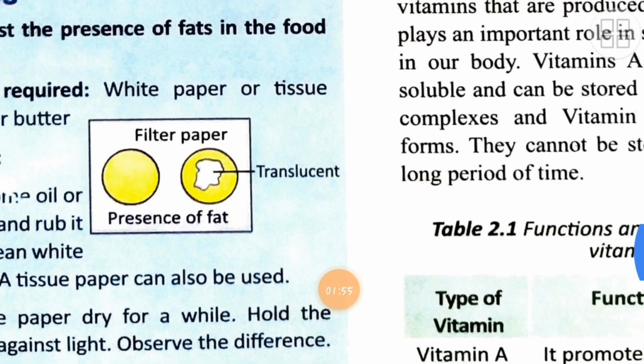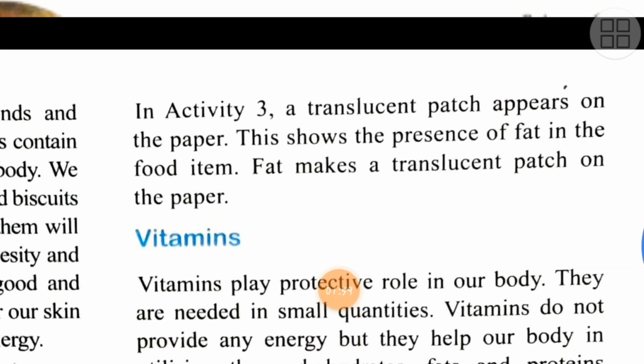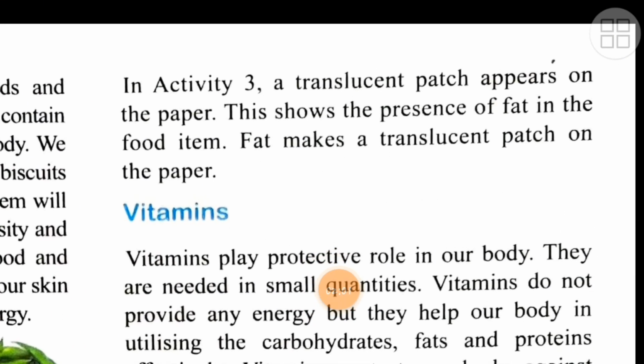Now let's move to the second part of the same page and see what is given there. Now conclusion, what they have written: in activity 3, a translucent patch appears on the paper. This shows the presence of fat in the food item. Fat makes a translucent patch on the paper. Now what is this translucent patch indicating? It indicates that fat is present in that particular food item.